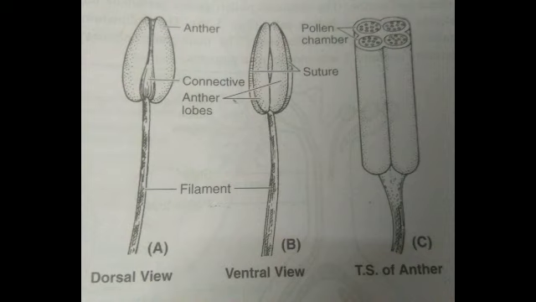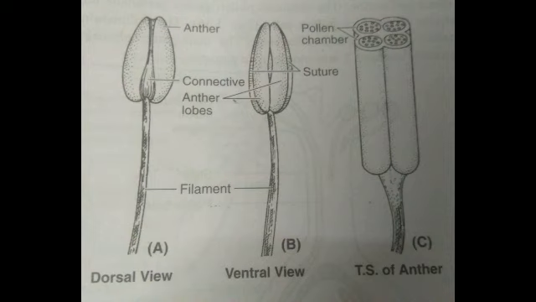Within each sporangium, microspore mother cells are present, and microspore mother cells are diploid. Diploid means 2n. Okay, it means it is present in pairs, and it gives rise to haploid pollen grains after meiosis.